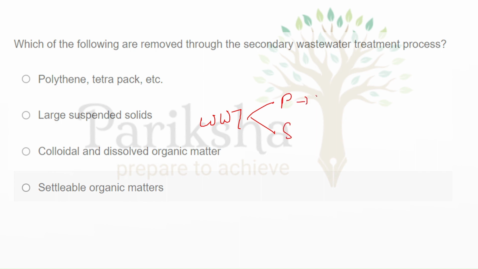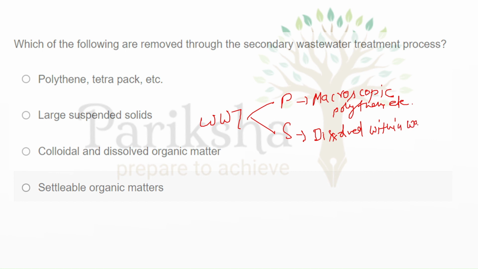In primary, we remove macroscopic, big particles like polythene bags, etc. And in secondary, we remove the dissolved impurities that have been mixed in the water. So in secondary, we remove the colloidal and dissolved organic matter. This is the right answer for the question.